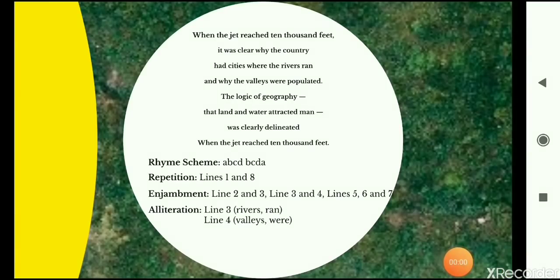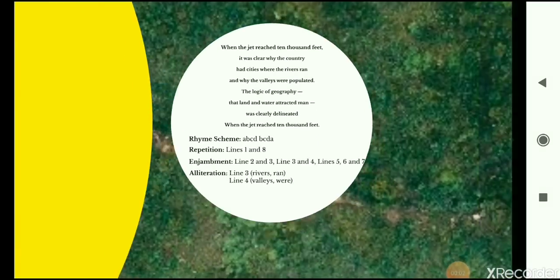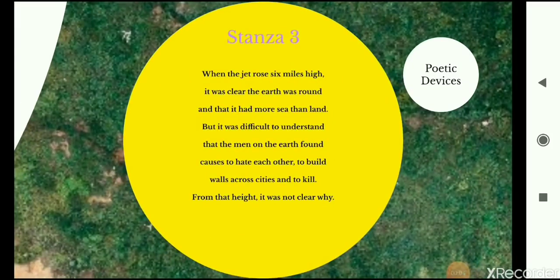Okay, now let's move on to the third stanza. When the jet rose 6 miles high. So now the poet's jet is flying quite high. It is 6 miles in the air. It was clear the earth was round. So at first he was just able to look at the city. At the second level, he was able to look at the country, and now he is talking about the earth. He says it was clear the earth was round.